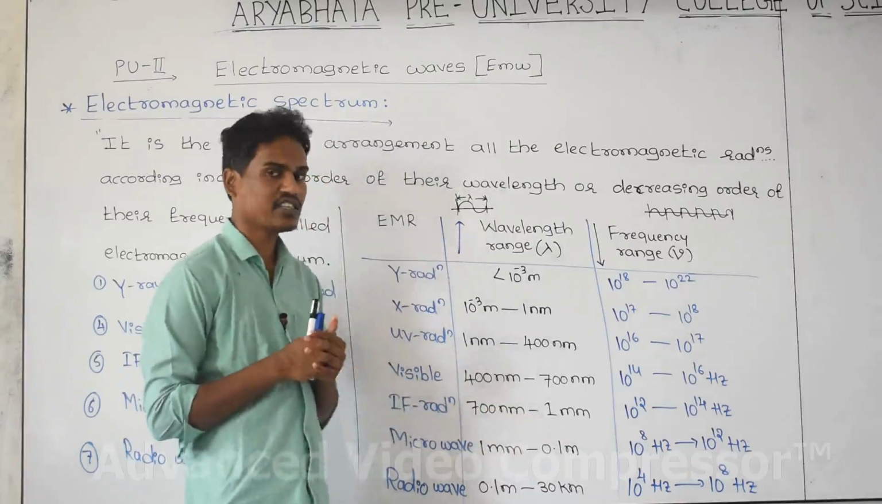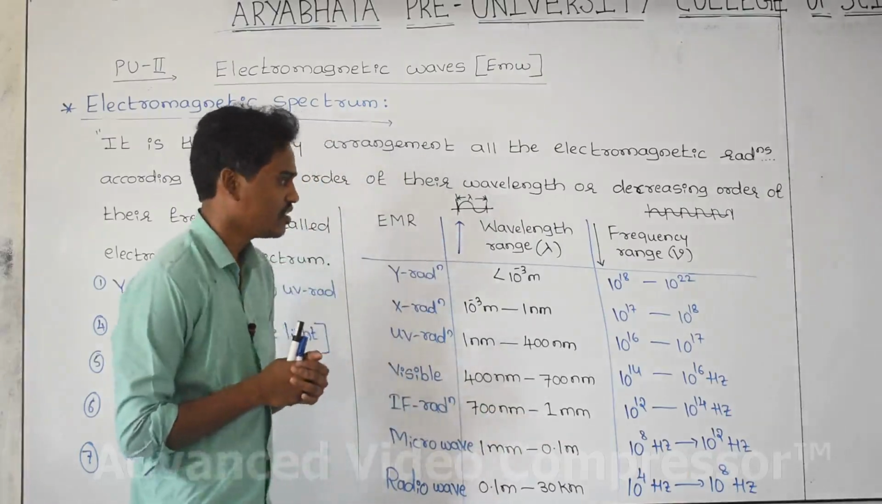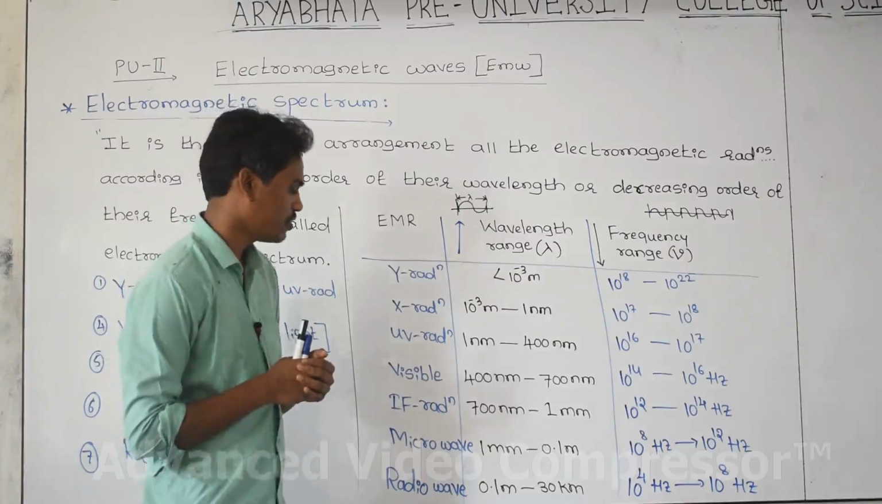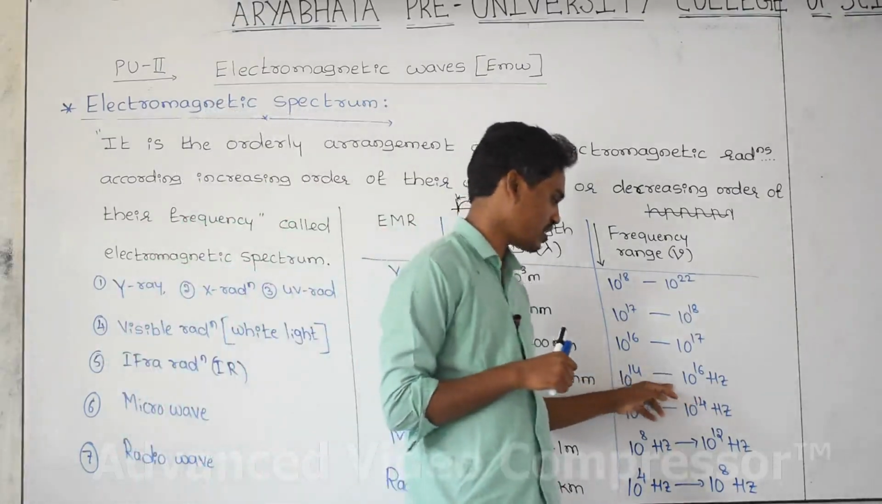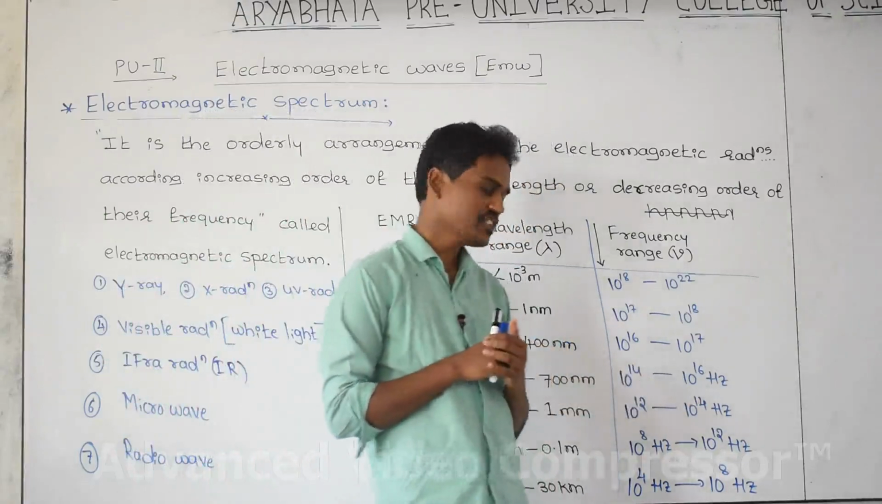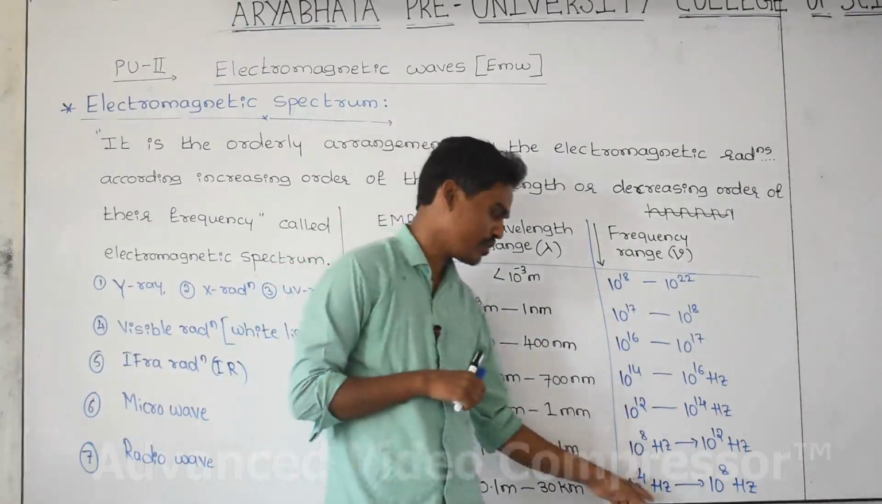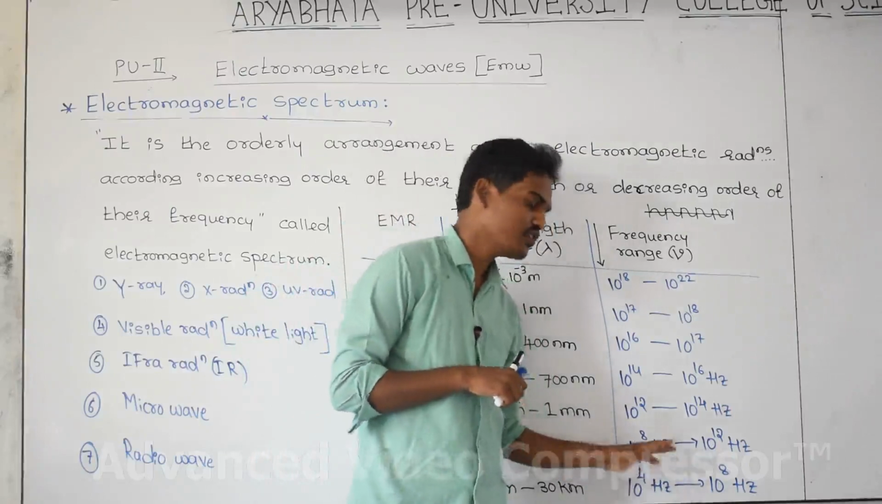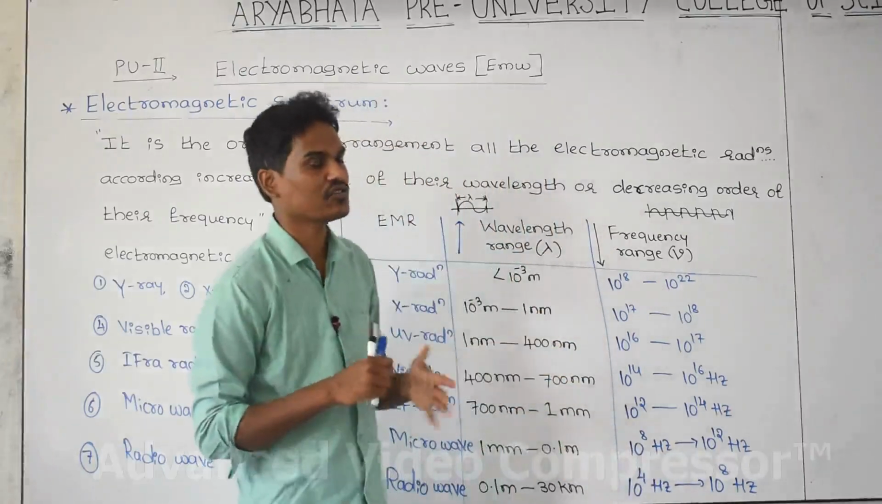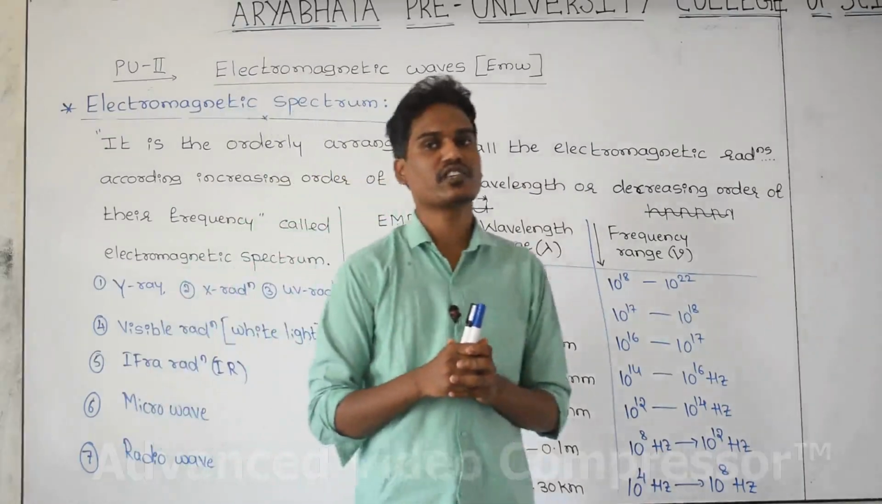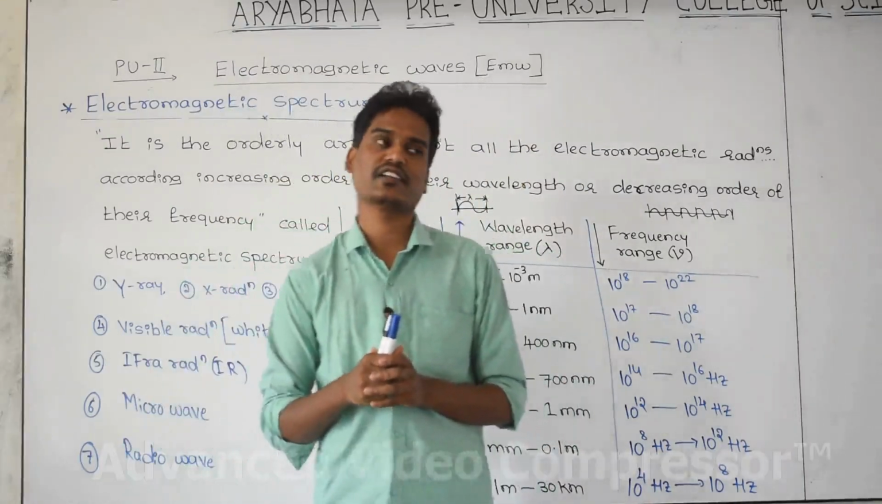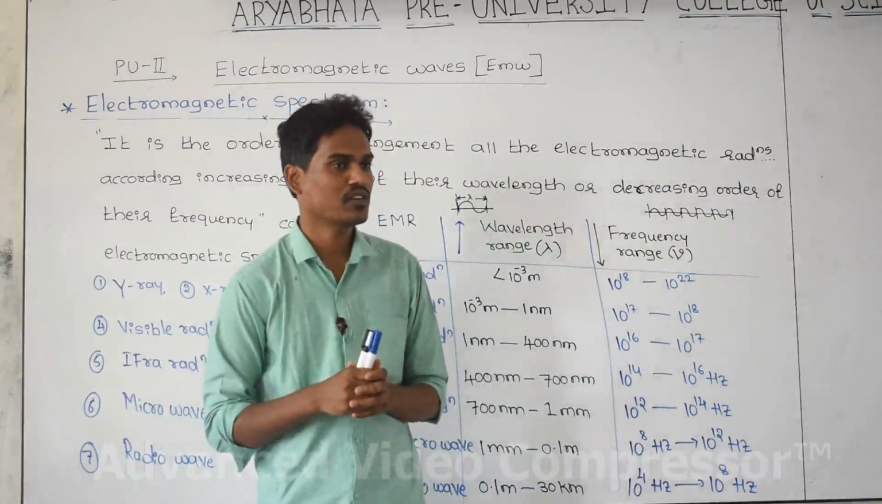Or on the frequency: mention the frequency range of visible light. You have to remember this answer. Mention the frequency range of radio wave. You can write this answer. Please remember this list. The range of wavelength and range of frequency for all the electromagnetic radiation you have to remember.